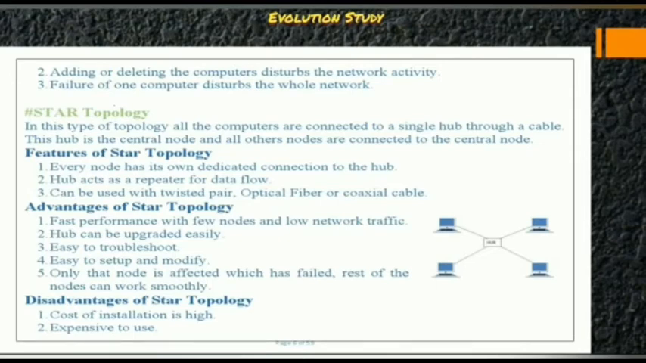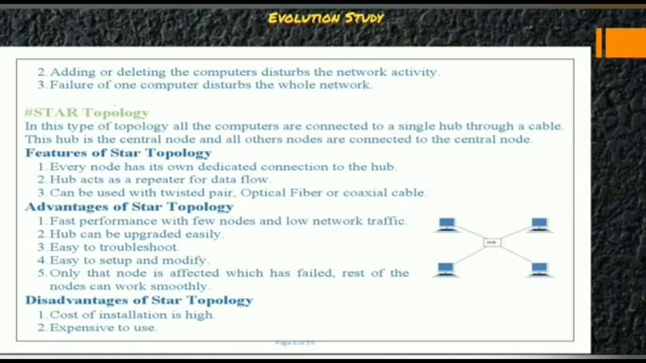Now, what is star topology? In this type of topology, all the nodes are connected to a single hub through a cable. This hub is the central node and all the other nodes are connected to the central node. What are the features? As you can see on the right hand side, a picture of the star network is given here. You can easily determine how a star network works. Every node has its own dedicated connection to the hub. The hub acts as a repeater for the data flow, and it can also be used with twisted pair, optical fiber or coaxial cable.